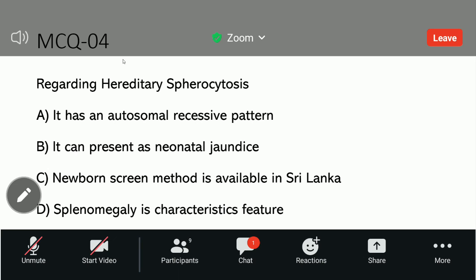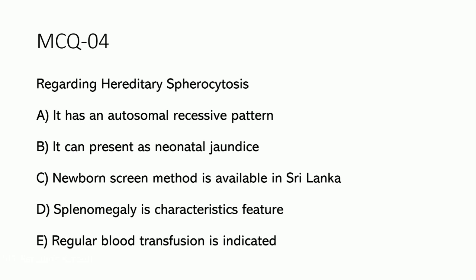Splenomegaly is a characteristic feature, that is true, that is extravascular hemolysis that occurs in the spleen that can lead to the splenomegaly. Regular blood transfusion is indicated, that is absolutely wrong. No regular blood transfusions. Rarely they need blood transfusion. If they lead into the severity of regular blood transfusions, they will go for the splenectomy. Nowadays, they don't prefer splenectomy anyway. But if their condition is very severe and they are having an indication for the regular blood transfusion, they will go for the splenectomy. That will be a definitive treatment for the hereditary spherocytosis.